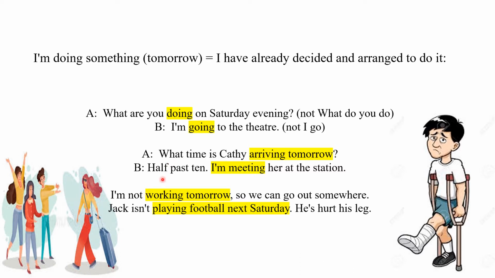Similarly, if A asks B, "What time is Kathy arriving tomorrow?" and B replies, "10:30, I'm meeting her at the station." The person B has already decided that he is going to meet Kathy at the station. Other examples can be, "I'm not working tomorrow, so we can go out somewhere," or "Jake isn't playing football next Saturday, he has hurt his leg." In all these situations, we have used a present continuous tense like doing something for a future situation because this situation is pre-arranged or predetermined.